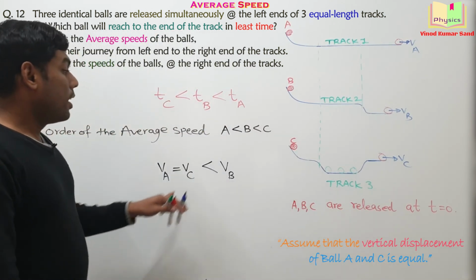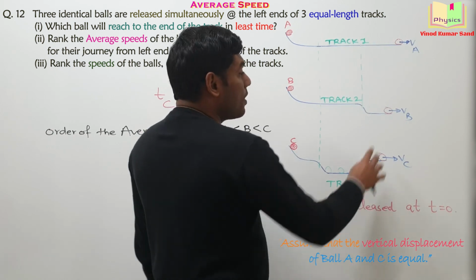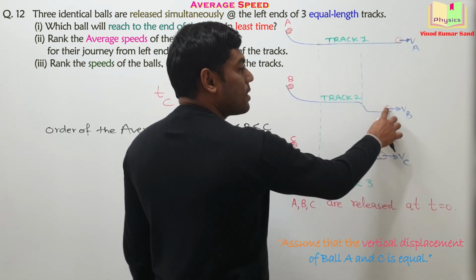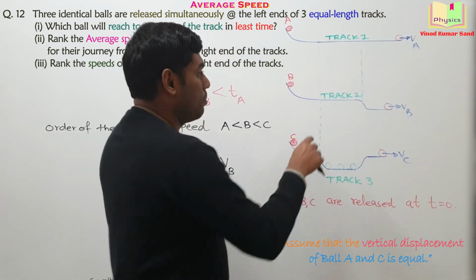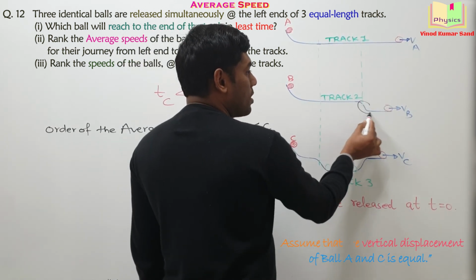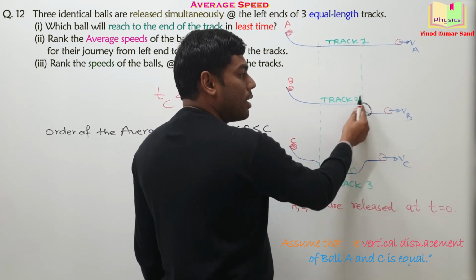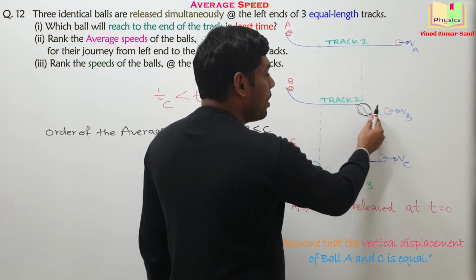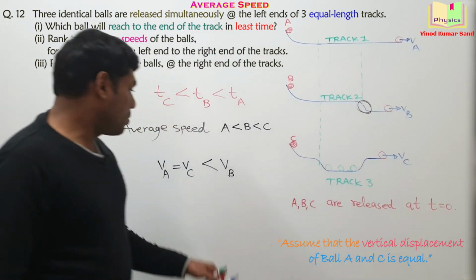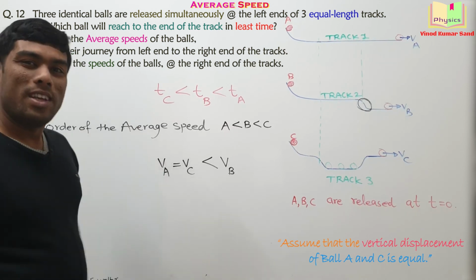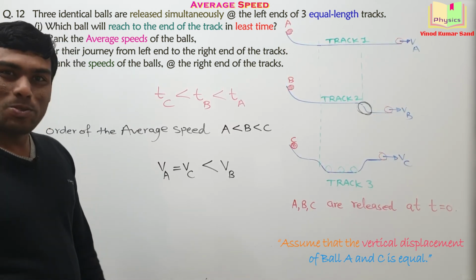Okay, now what about VB? If we compare all three tracks, ball B at this end is at the lowest position because it has lost some gravitational potential energy, meaning it has gained some kinetic energy here, and with that increased kinetic energy it is reaching this position. So the speed VB is actually greater. I hope you all got the correct answers.